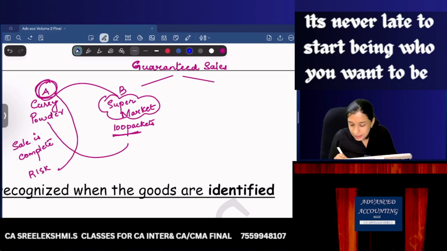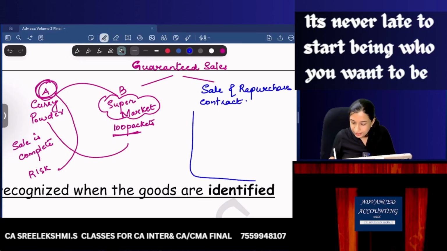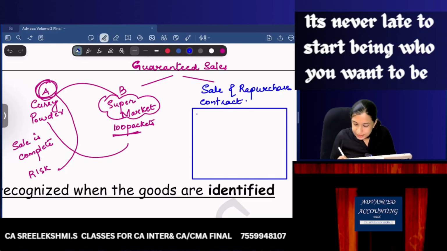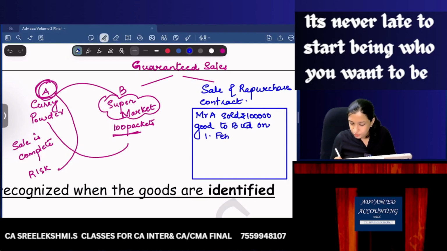And also please pay attention to this. Please listen. There is something called a sale and repurchase contract. What is the sale and repurchase contract? Listen. See, Mr. A sold 1 lakh rupees worth of goods to B Limited. This is the agreement. And this is on, say, 1st February 2026.